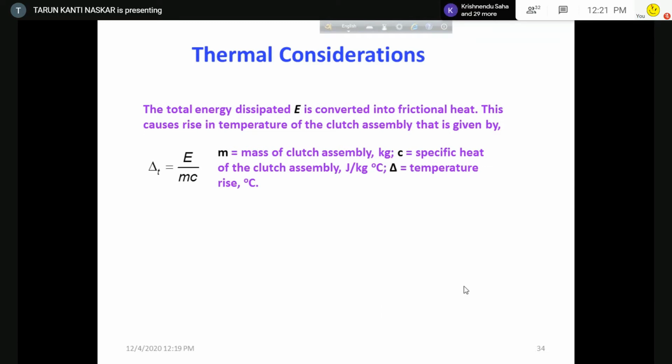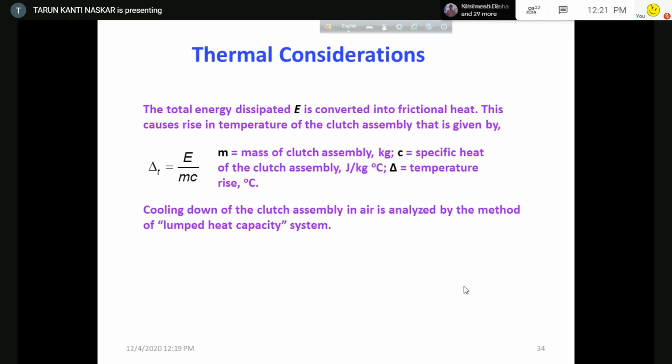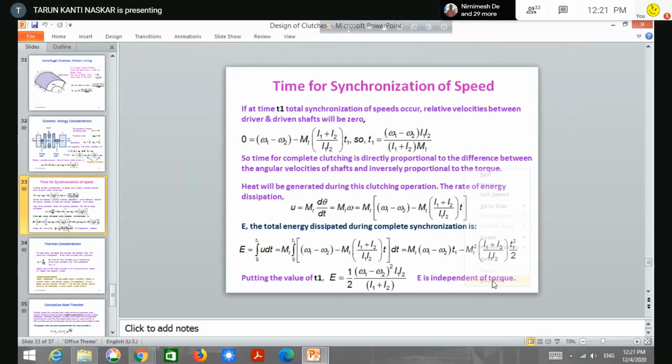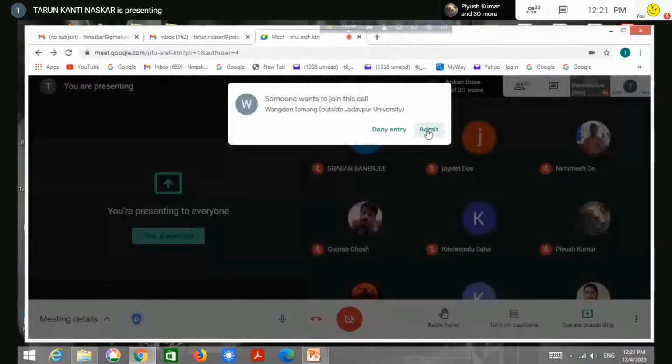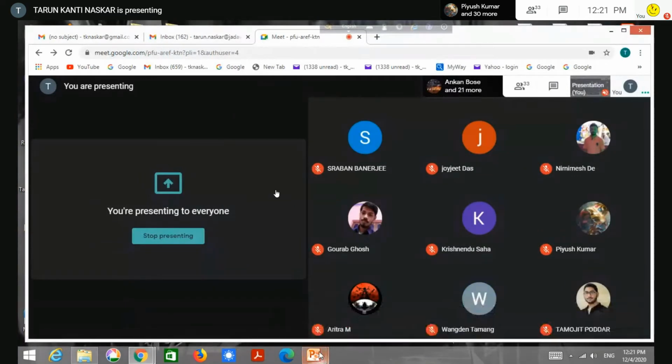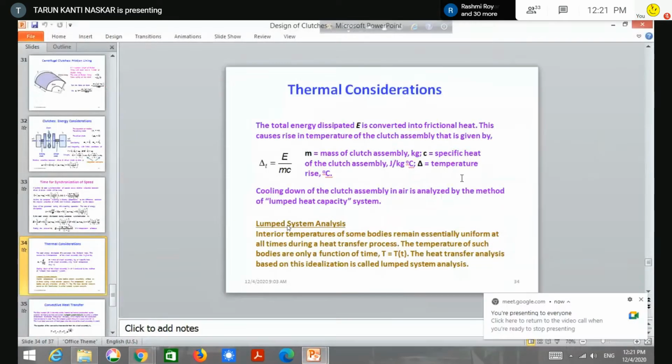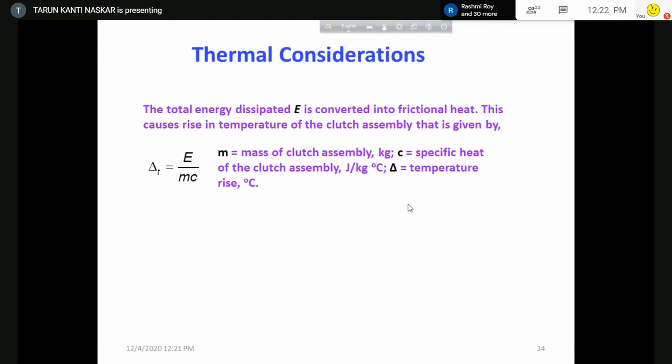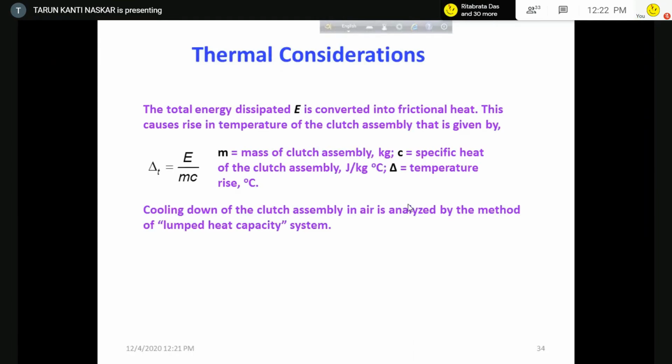So this is the equation, that is the rising temperature. So cooling down of the clutch assembly.